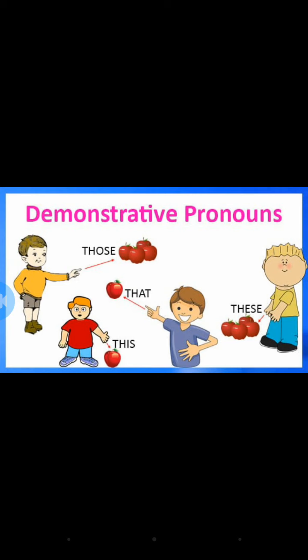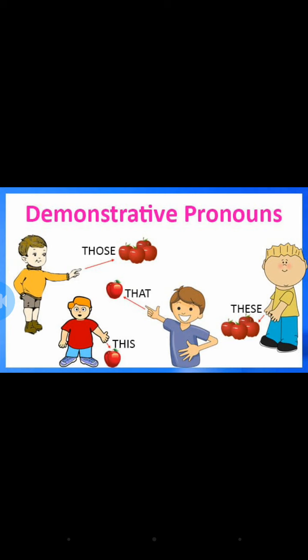We are pointing out the particular thing and saying. This is my pen. This, we are pointing out that particular pen. So a demonstrative pronoun is used to point out a particular person, place, thing or idea. For that we will use this, that, these and those.